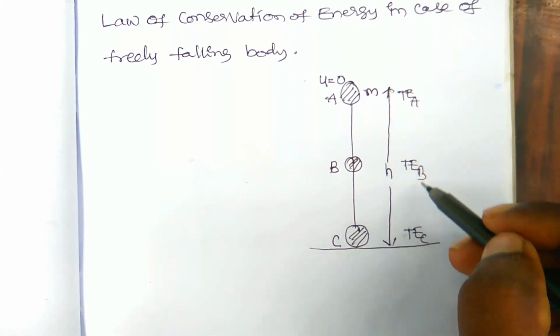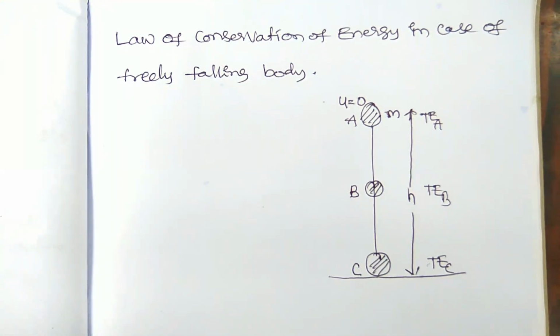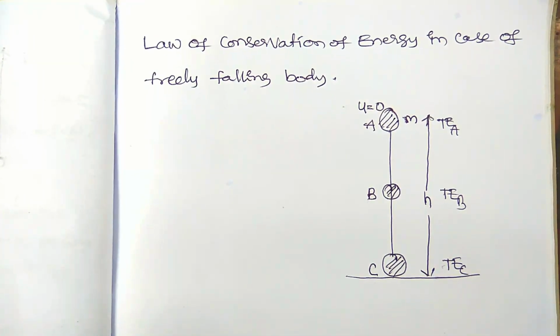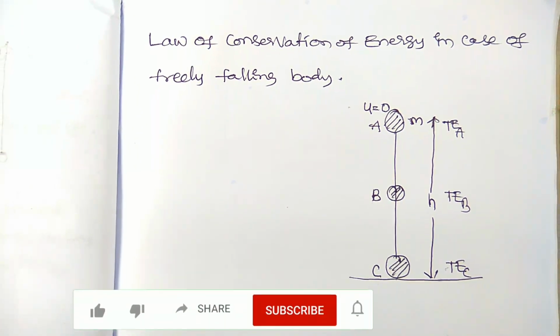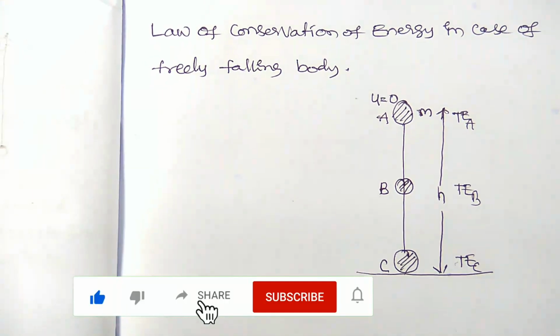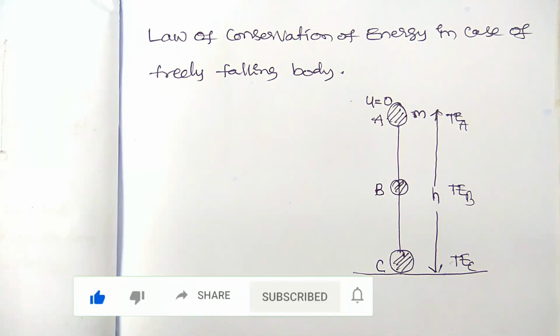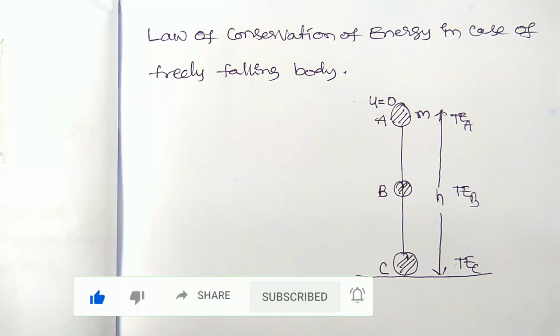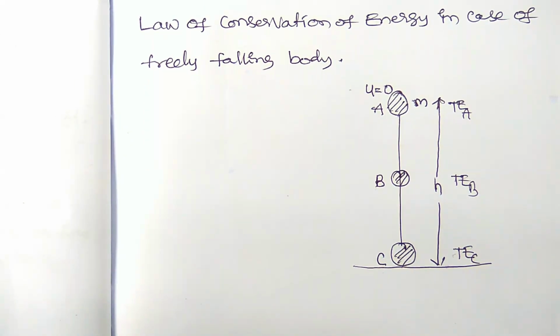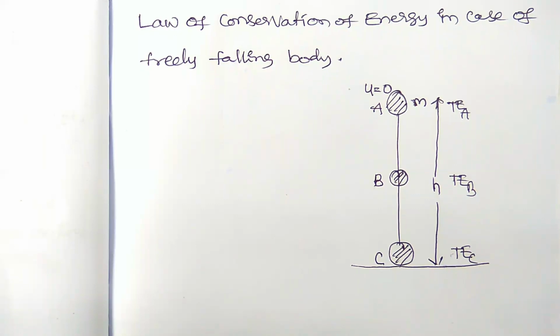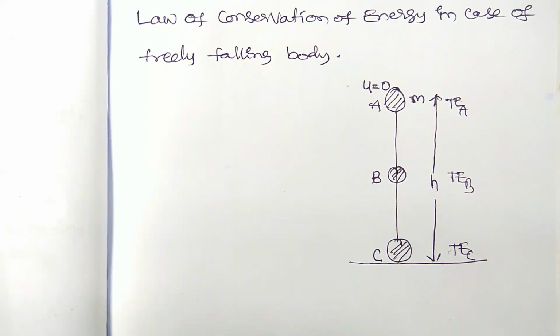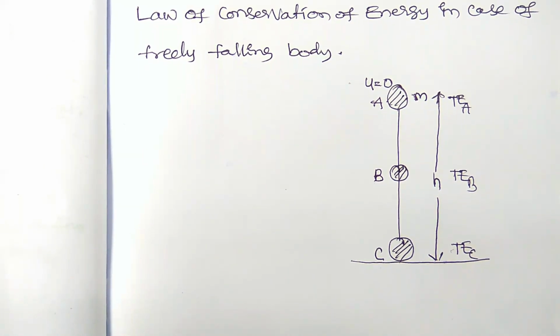If these three total energies are equal, then the mechanical energy of the system remains constant. Hence the law of conservation of energy is verified in the case of a freely falling body. The total energy means the potential energy and the kinetic energy of the body at the same point.